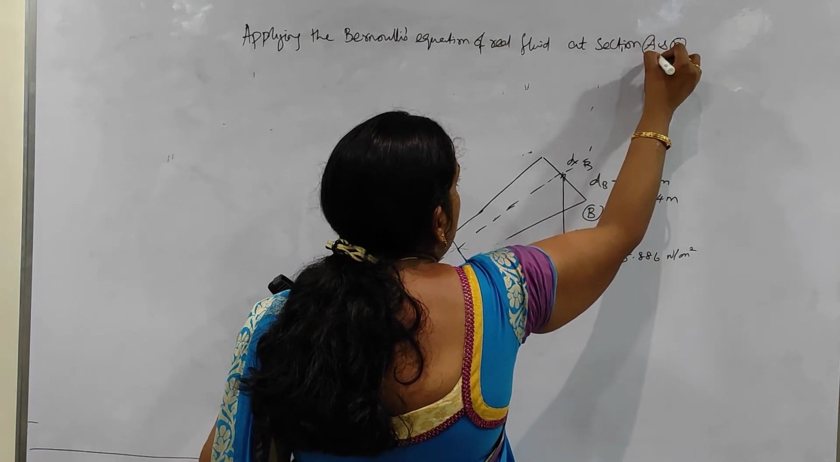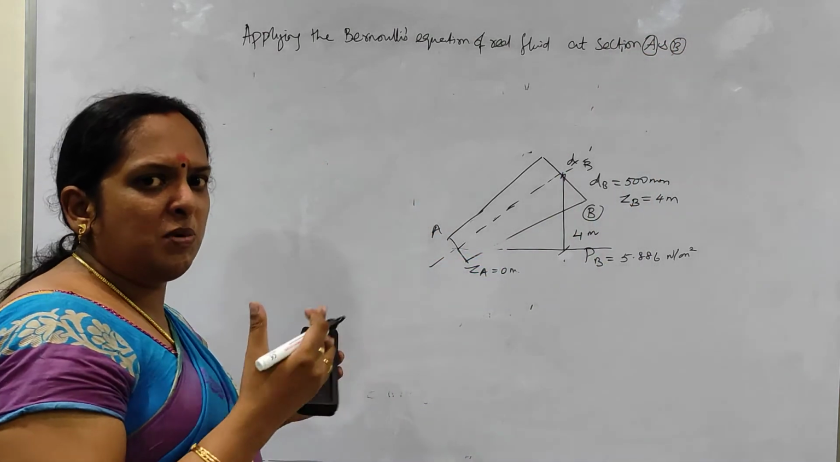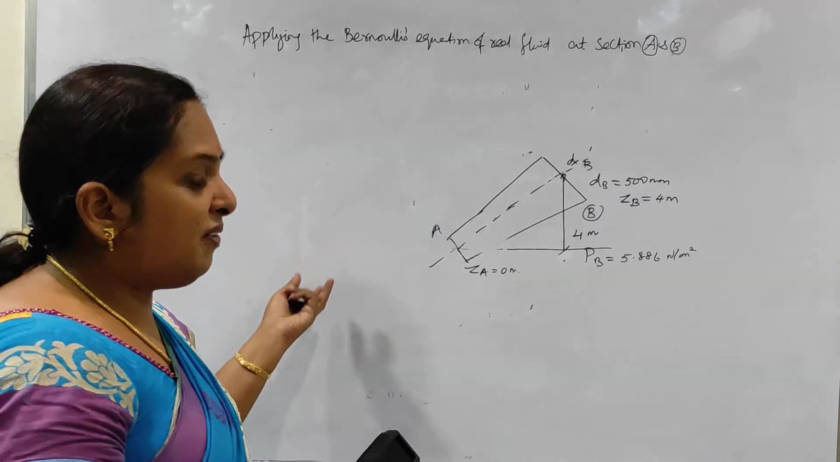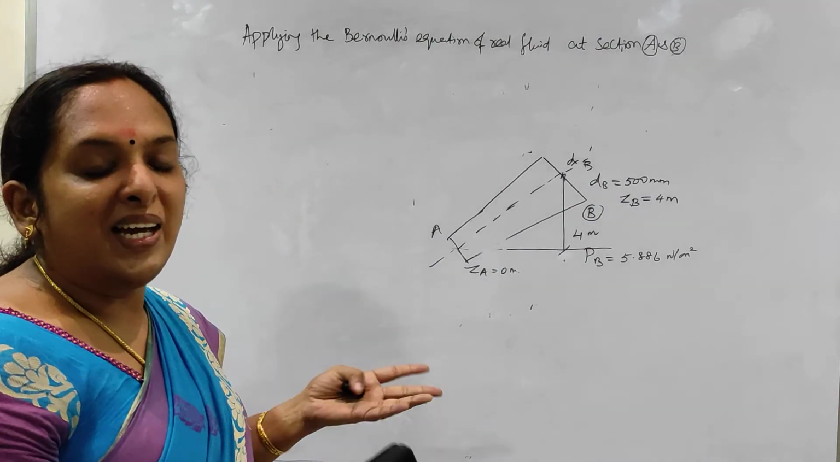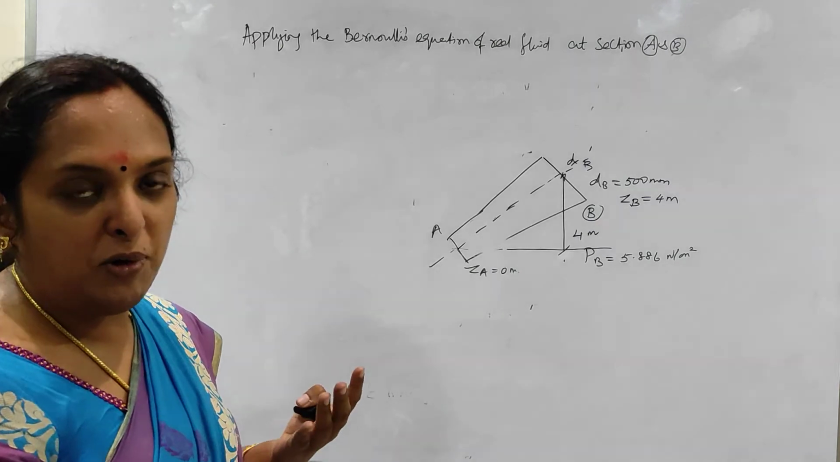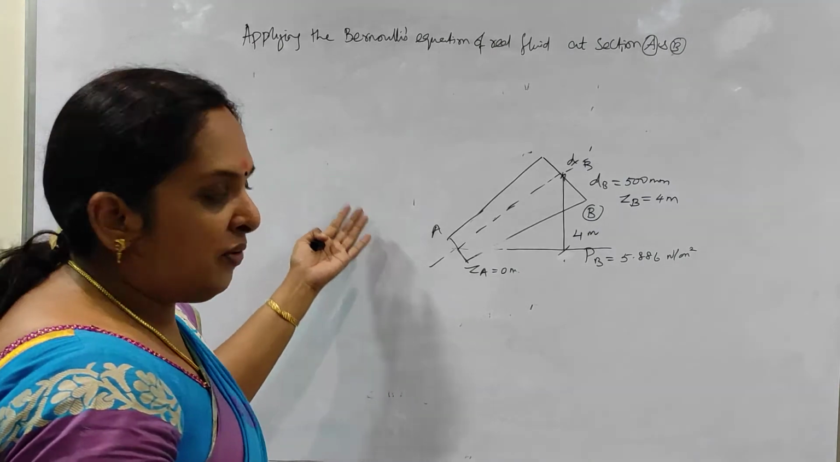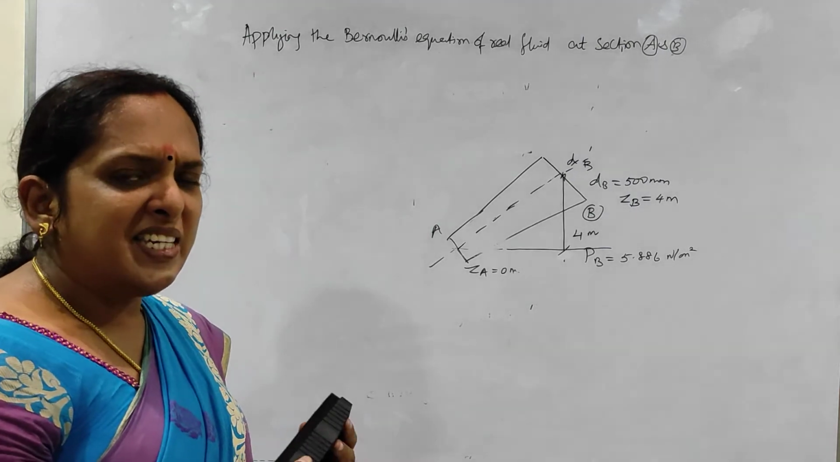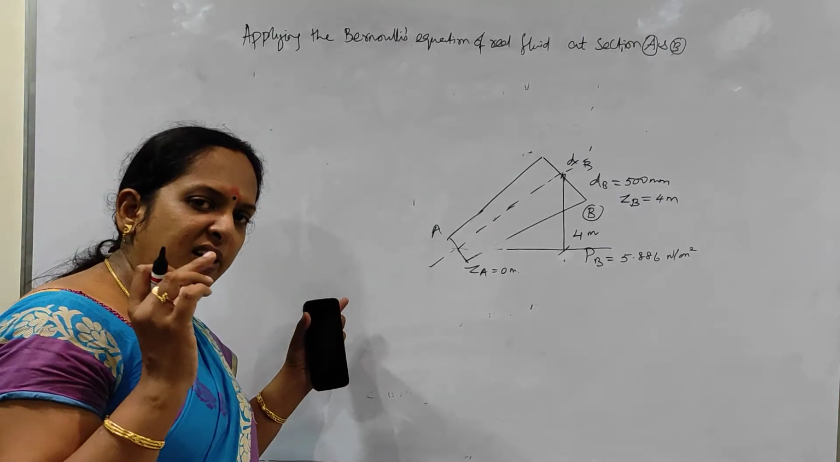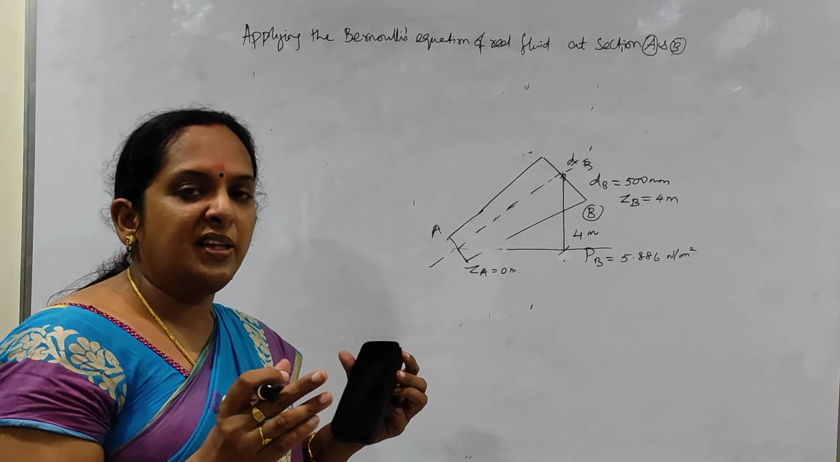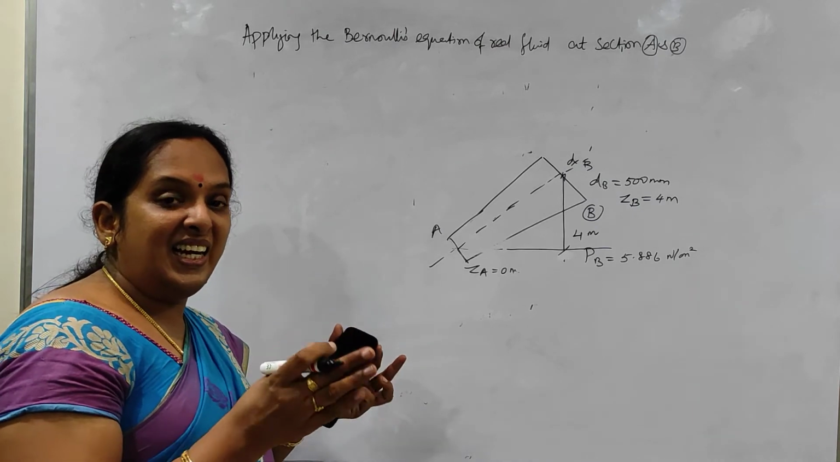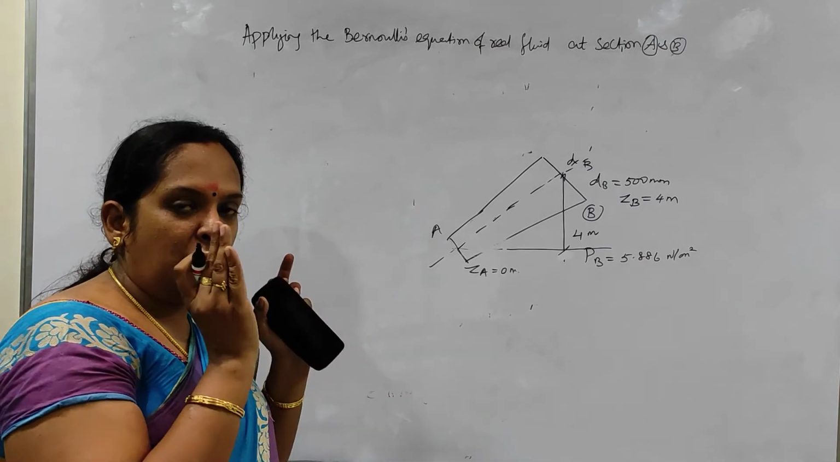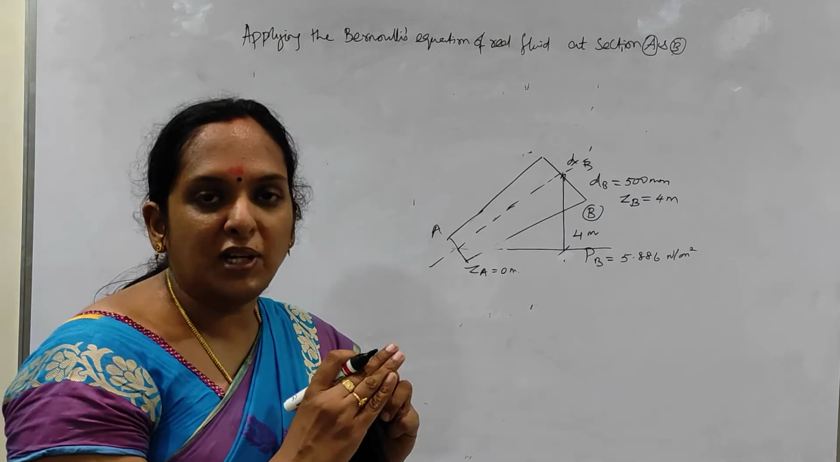When you see other problems on this, you could see small changes, like the specific gravity of oil is given instead of water. From that we have to find out the density, the head loss, and the direction of flow. This small twist will be given in every problem. We cannot say that the entire value will be given and only mere substitution can be done. No, that is not there.